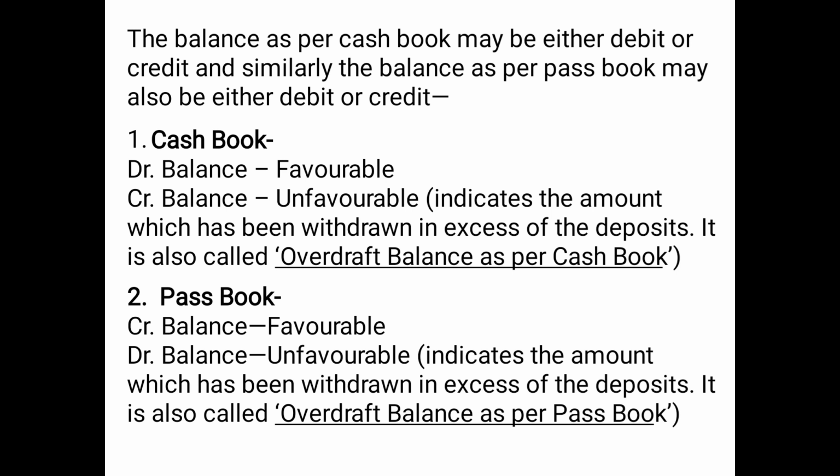Credit balance of cash book is overdraft, unfavorable or negative, and debit balance as per passbook is unfavorable, negative or overdraft balance. This is the rule which you need to remember by heart, so as to start the question. How will it help? We'll be discussing in detail when we discuss the format.